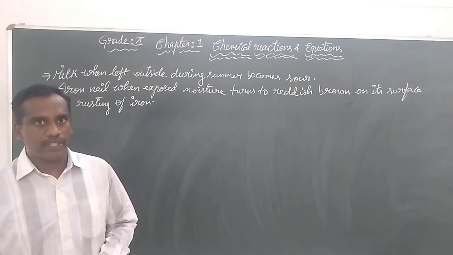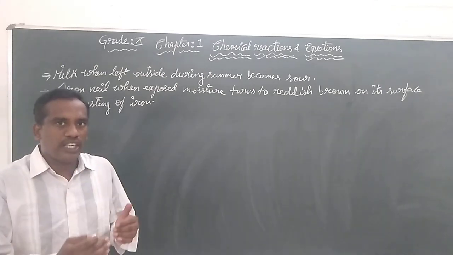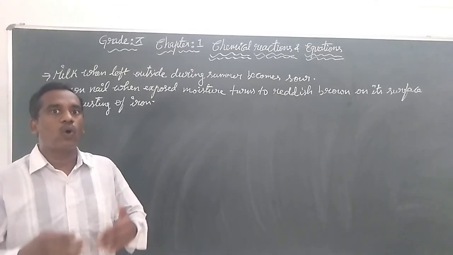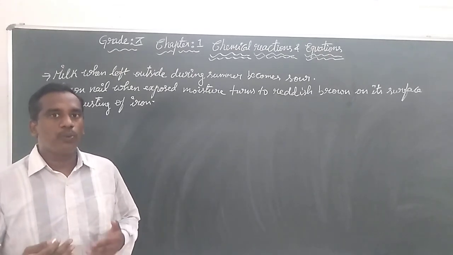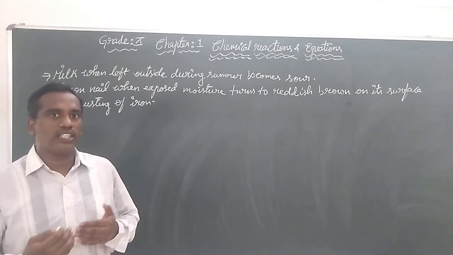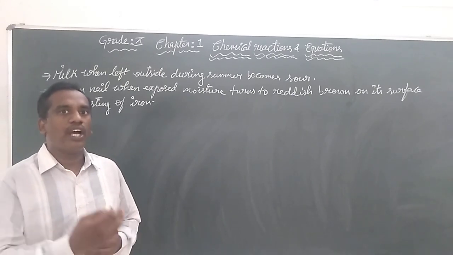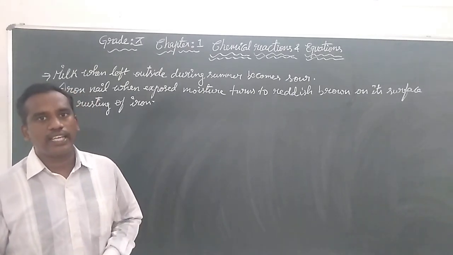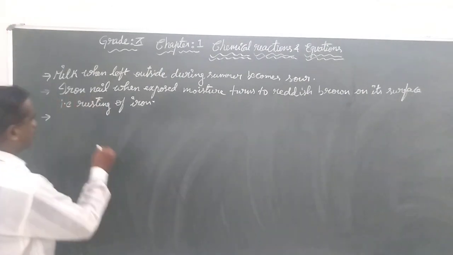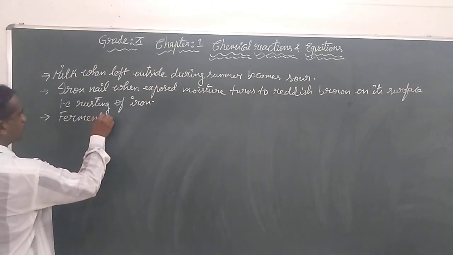So the sugars present in the grapes are oxidized by the available atmospheric oxygen into ethyl alcohol. So that is also a chemical change: fermentation of grapes.